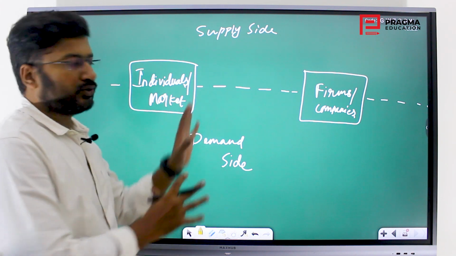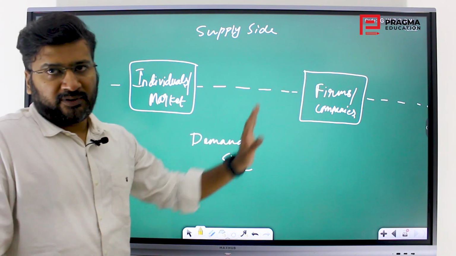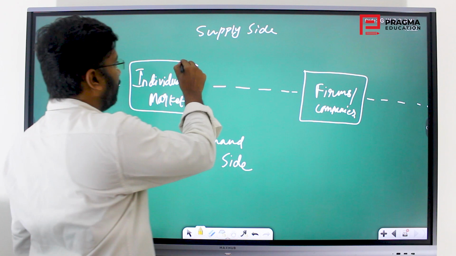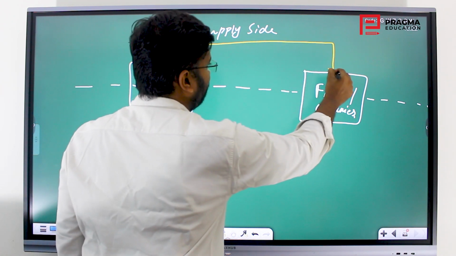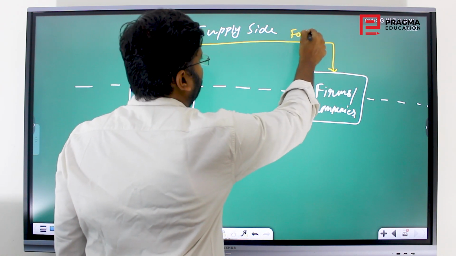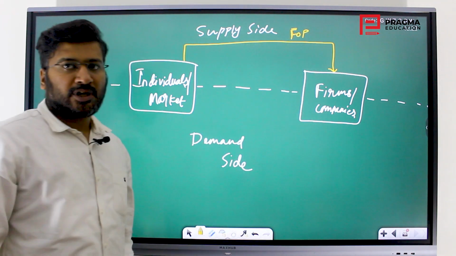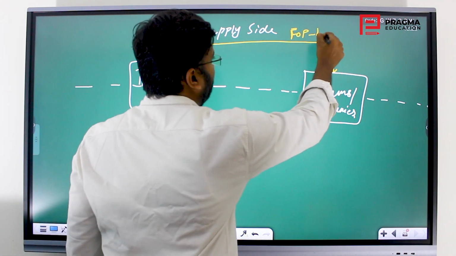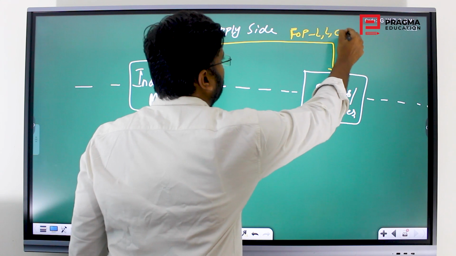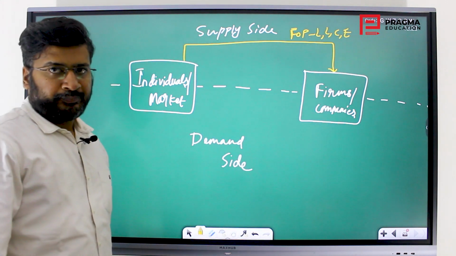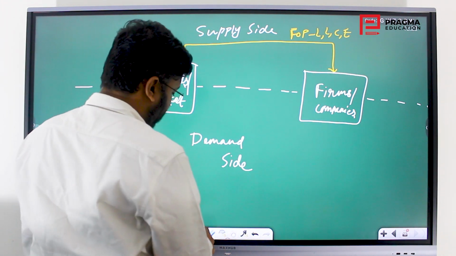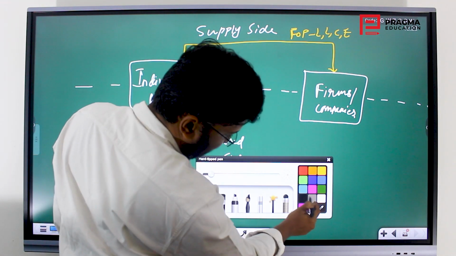Let us see what happens on the supply side. So I want to open a firm. What I will do is incur a cost, I will have to invest in what? Factors of production. We have seen them. What are those factors of production? Land, labor, capital, entrepreneurship. There will be a cost associated with the same.